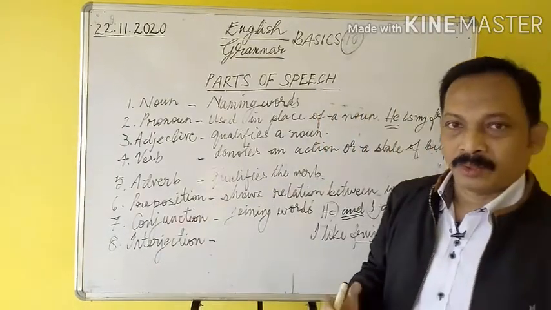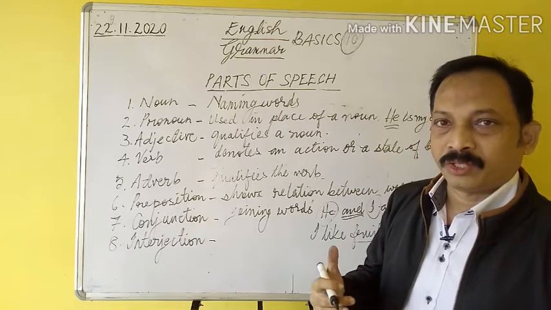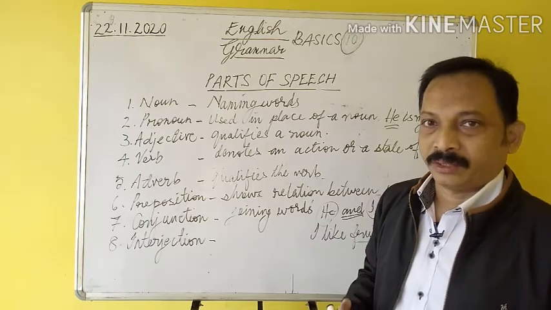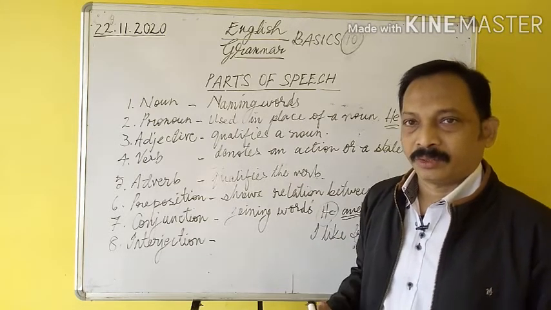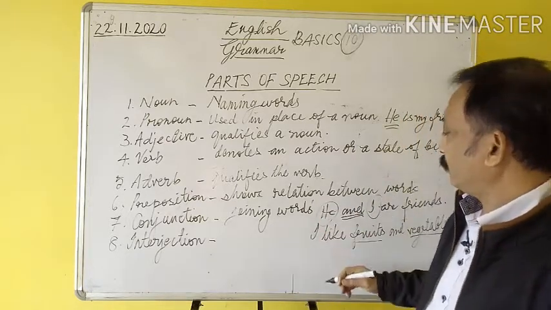He is poor but intelligent. He is old but strong.